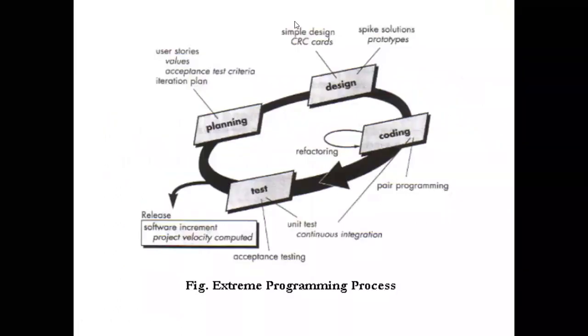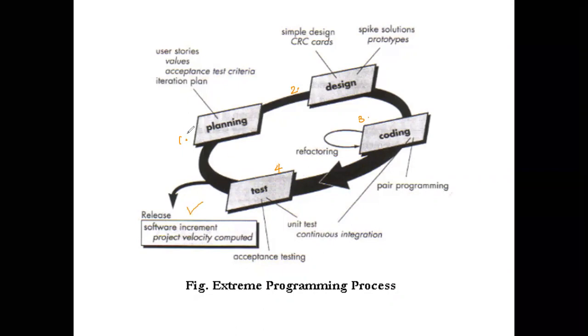Now, coming on to the diagram for extreme programming. You're going to have these 4 phases: planning, design, coding, and testing. The first one is the planning phase. When planning is completed, you go to the design, then coding, then test. When all those 4 framework activities are completed, you have software that is fully functional and that you can use.